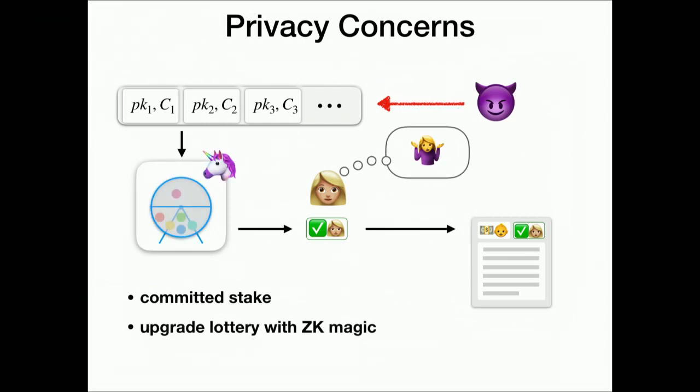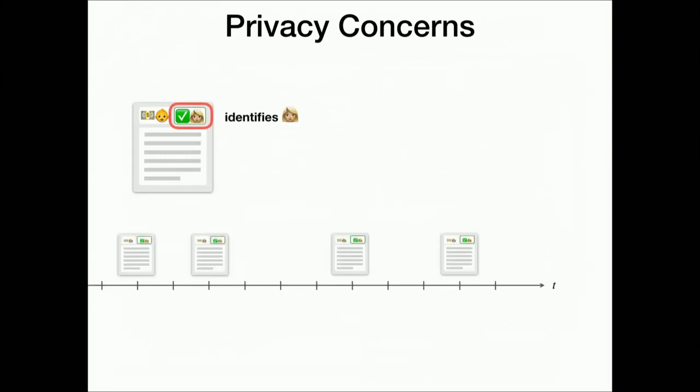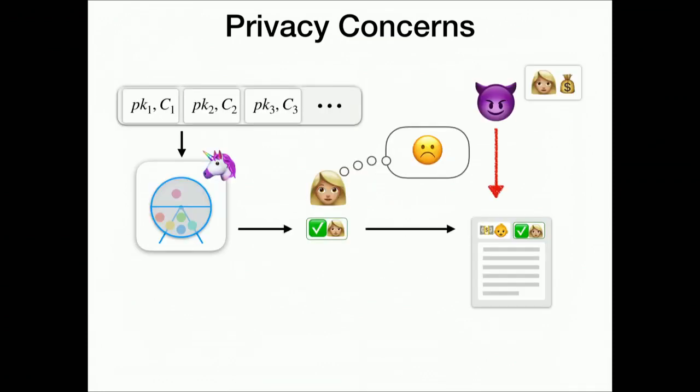Question is, if we do that, so the lottery just now works with this list, are we happy about that? The answer is no, not really, because the adversary just looks at the block. If you look at the block, the proof itself is still identifying Alice. And as this is a proof of stake lottery, your winning probability is tied directly to your stake, so the frequency will actually just reveal how much stake you have. This is particularly concerning if you have a lot of stake, because then you will publish a lot of blocks, and so we know how much stake you have. So Alice is not happy about this. How can we do better?